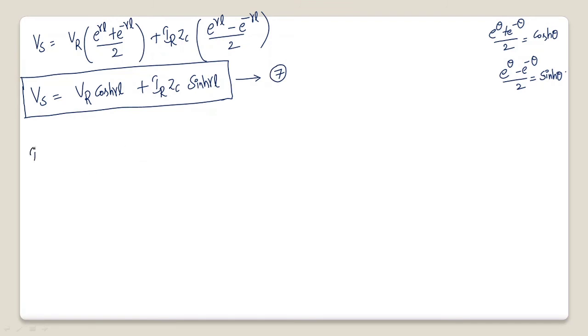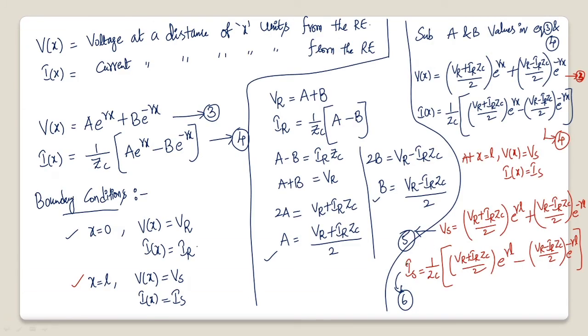Similarly, in equation 6, the sending end current is the LHS side, and if you take VR by Zc as common, you will get the first term as e power gamma L by 2 and the second term as minus e power minus gamma L by 2.